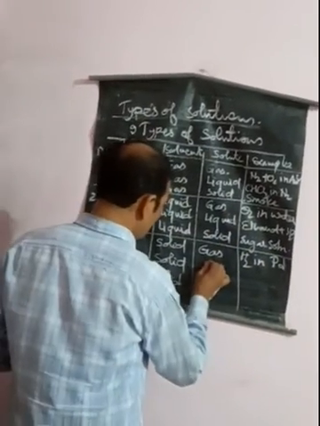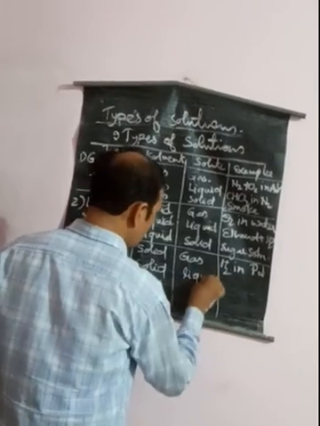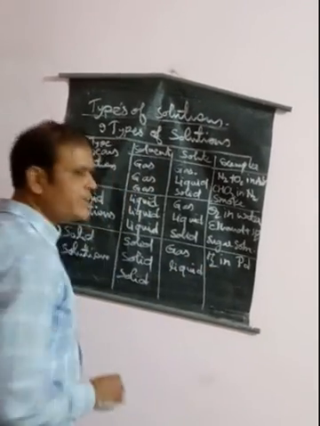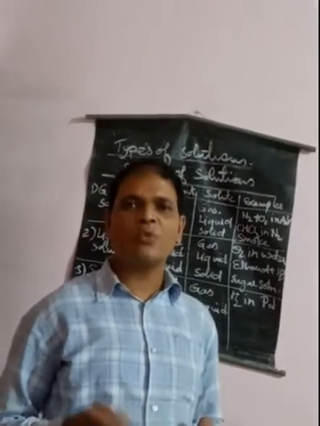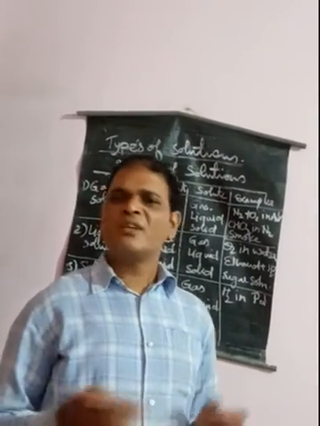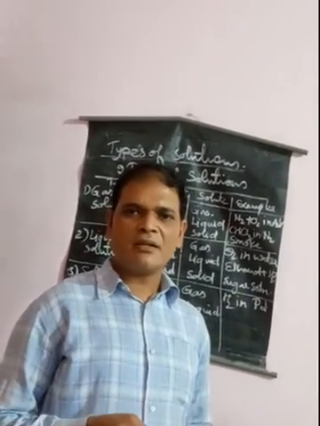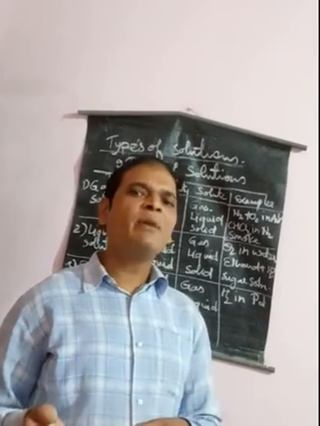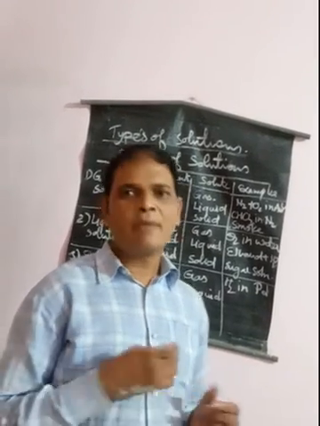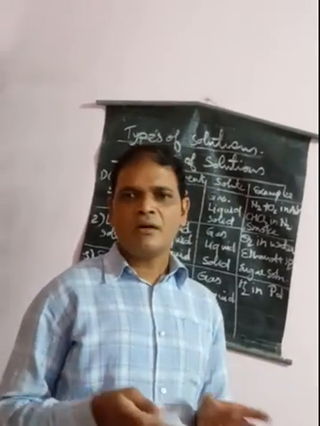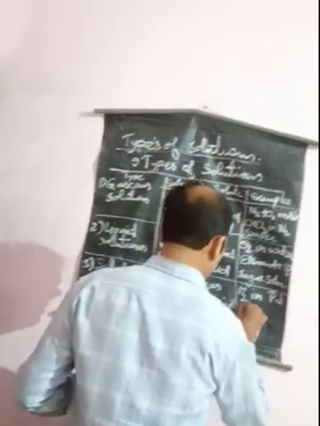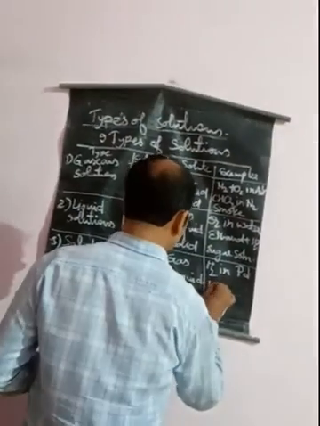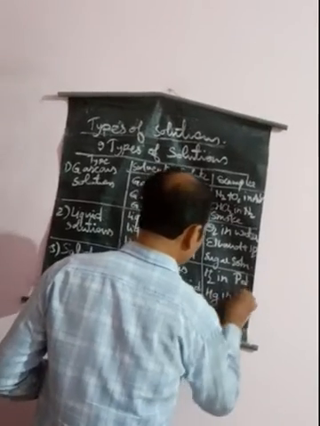Now we will see liquid in solid. Liquid in solid means any type of liquid substance. Suppose we are taking liquid mercury which is present in solid sodium or cadmium. The name of such a mixture is generally known as either cadmium amalgam or sodium amalgam. Mercury will denote the amalgam. So we can write here Hg in Na.